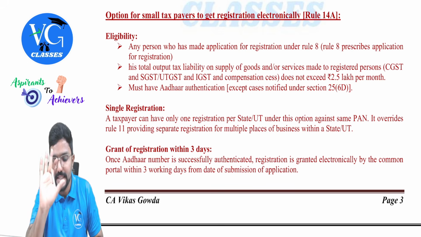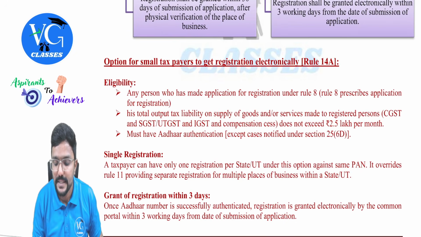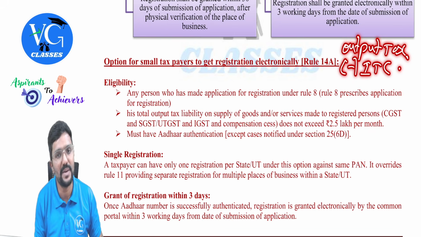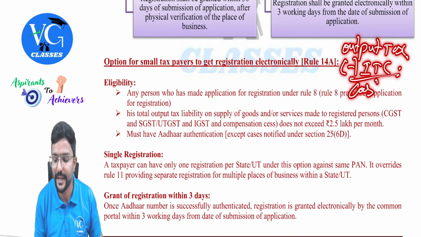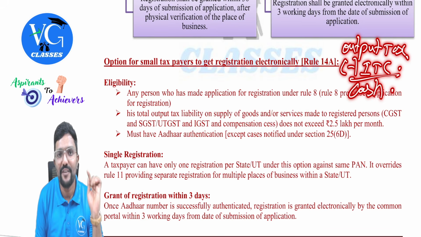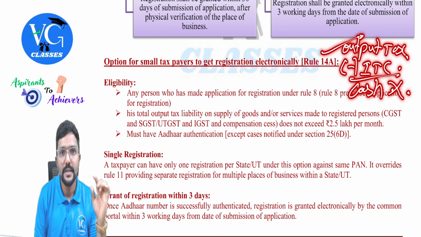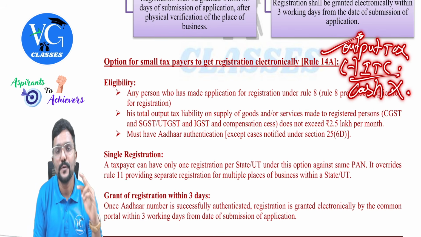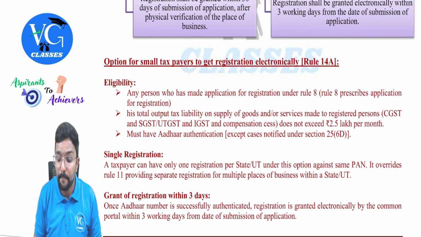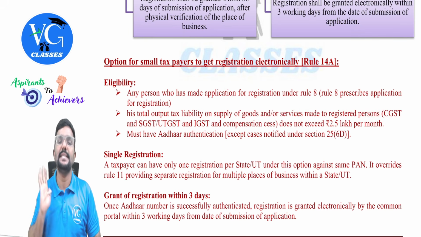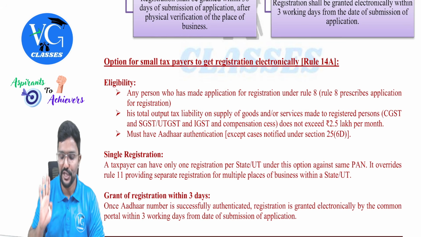Please be careful, guys, and understand the terms properly. You know what output tax is. Output tax is what is payable on outward supply, minus the credit we have on inward supply, which we deduct, and the remaining we pay through the cash ledger. So for the 2.5 lakh, what we have to check is not this figure, guys, it is this figure. Got it? So the output tax liability, which is supposed to be paid on the value of outward supply, if it is less than or equal to 2.5 lakh per month, not per year, per month, only then is that person eligible for this fast track registration.